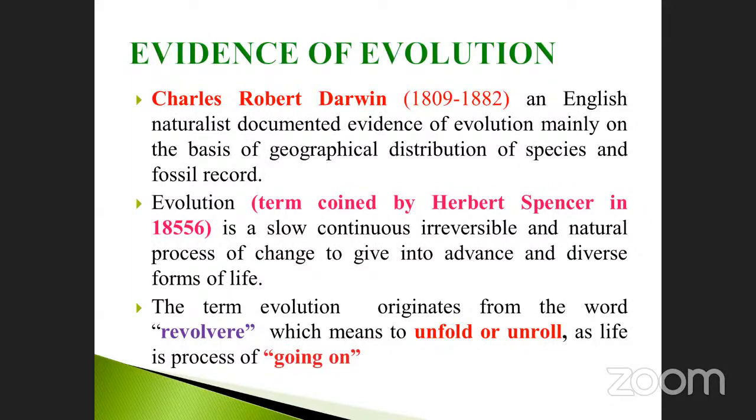Scientists. Okay, see, Charles Robert Darwin, 1809 to 1882, an English naturalist, documented evidence of evolution mainly on the basis of geographical distribution.